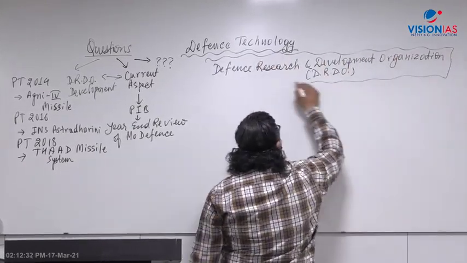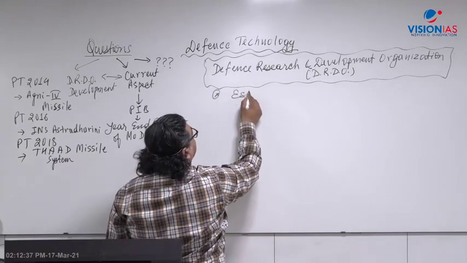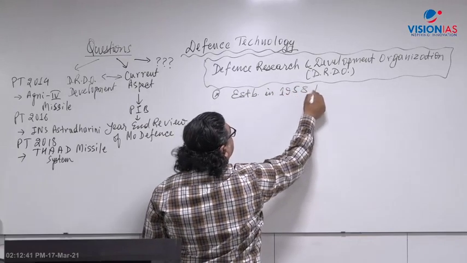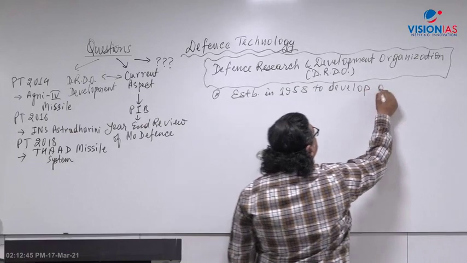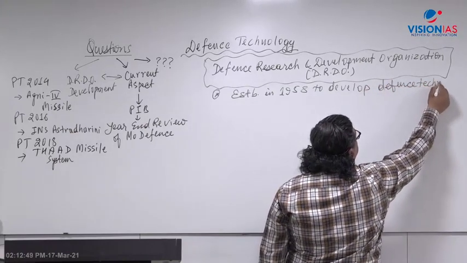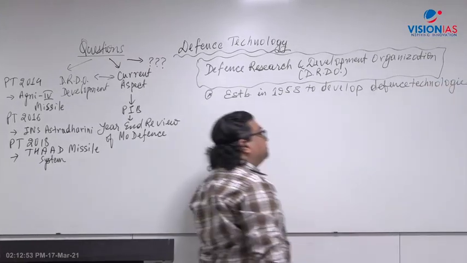So DRDO, as I have already said in the very first class, as an R&D organization, was established in 1958 to develop defense technology and support the military with the latest cutting edge technologies.